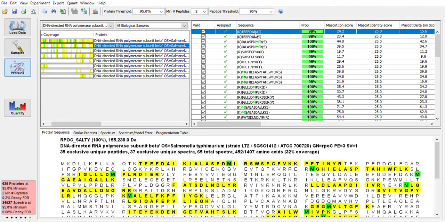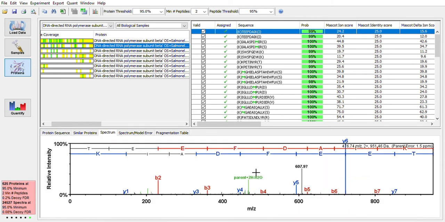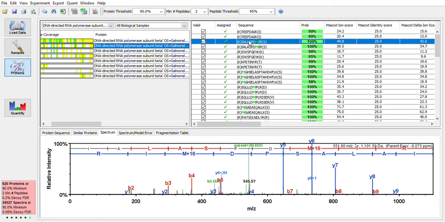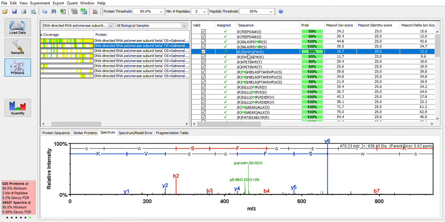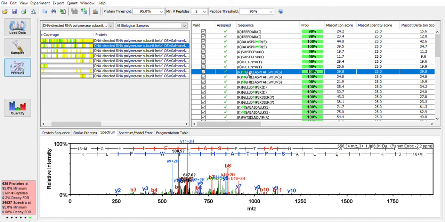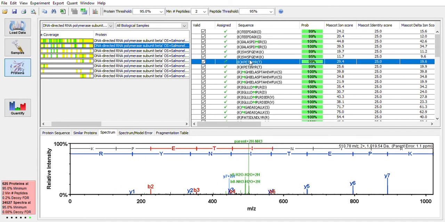So we can highlight a peptide here, and then if we go down and choose spectrum, we can actually visualize the experimental spectrum for this peptide. And remember that each of the peaks that's labeled as either a Y or B corresponds to a peak that matched the theoretical fragmentation for this particular peptide. And we can scroll down this list and start to look at the spectra for the different peptides.